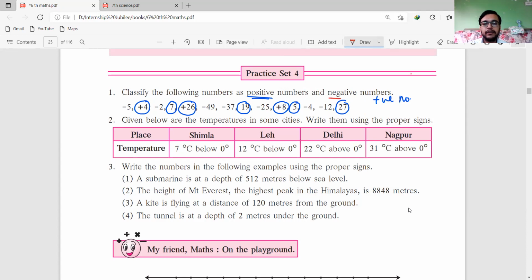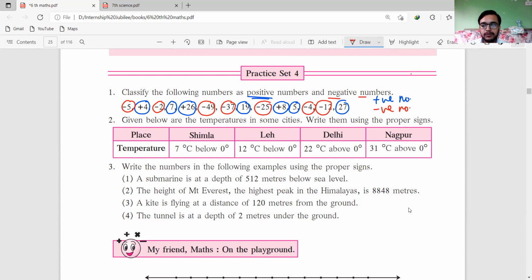And what are negative numbers? The numbers that are represented by minus sign are called the negative numbers. -37, -25, -4, and -12. Negative numbers. Have you cleared this? Okay.